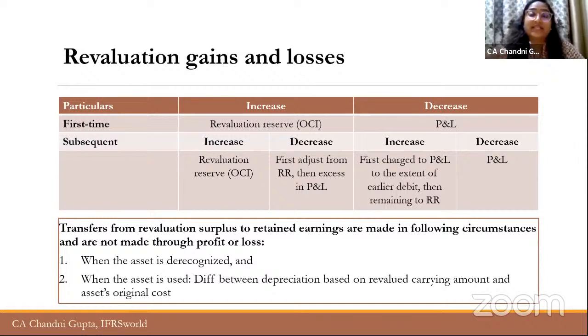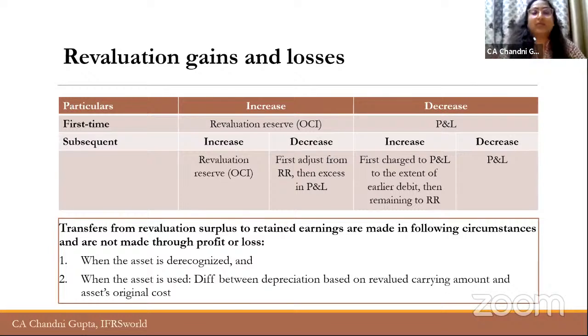But what if there was a decrease in the next year? Right, there was a negative valuation and a decline of 20,000. Now in that case, what happens? The company will adjust the 20,000 rupees from the revaluation reserve of 1 lakh. But what if there was a decrease of 1 lakh 20,000? In that case, what happens? The company will first of all exhaust or use the revaluation reserve. So the revaluation reserve will be adjusted by 1 lakh, it will become 0,